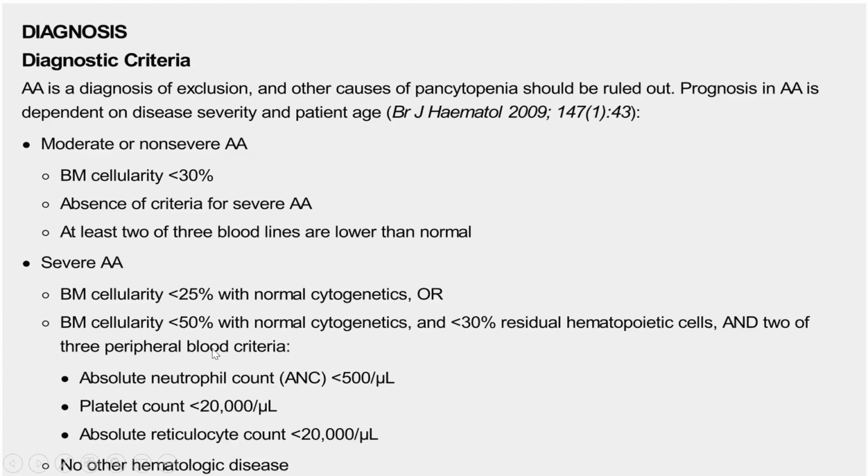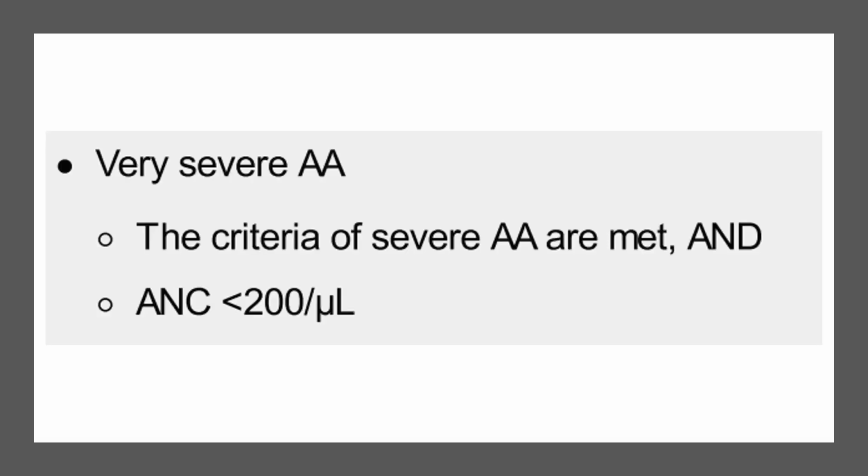So the bone marrow in the severity will be either less than 25% or less than 50% with normal cytogenetics, and 2 of the 3 peripheral blood criteria apply, and here the neutrophil count changes to 200. That's the difference between the severe and very severe categories.